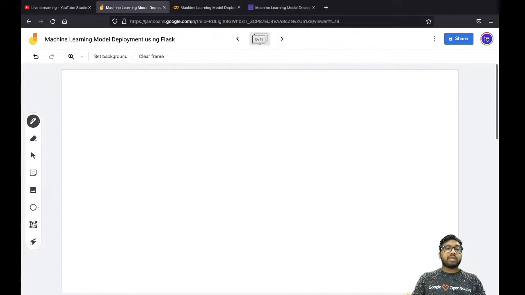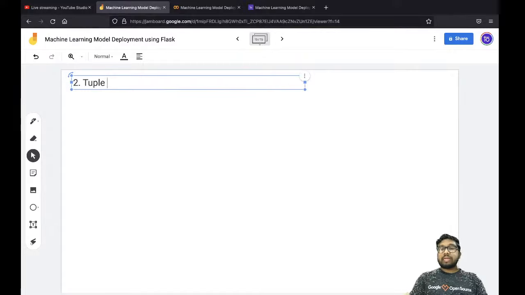The next data structure that we are going to talk about is a tuple. Again, the same thing, since it's a data structure, it will store multiple values. And if you want to tell the interpreter that it's a tuple, you need to put your data within the round bracket. So for a list, the bracket should be square, and for tuple, it should be a round bracket, right?